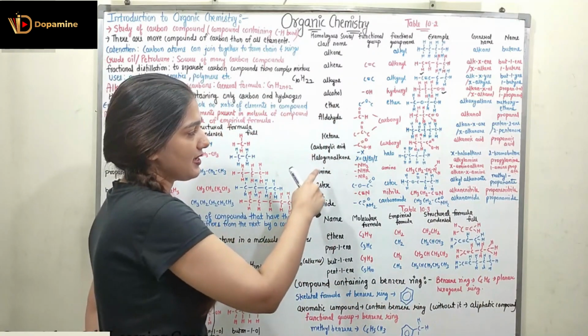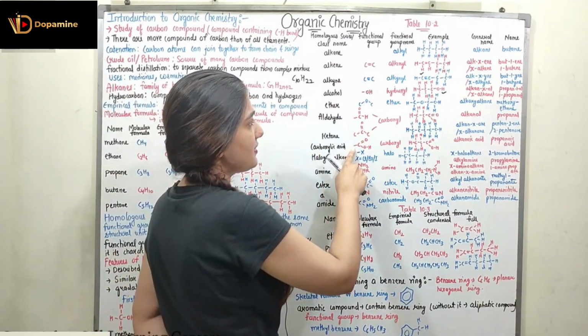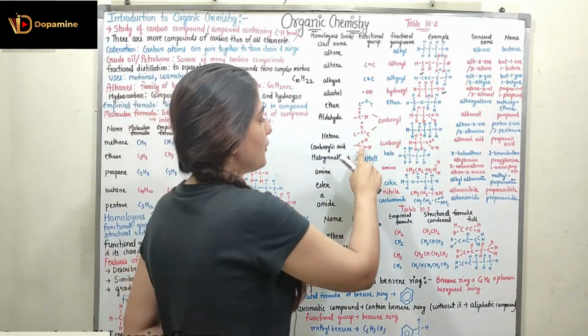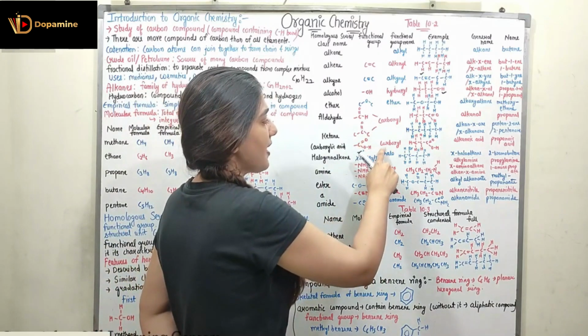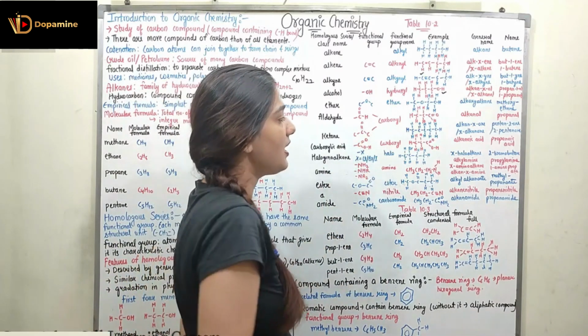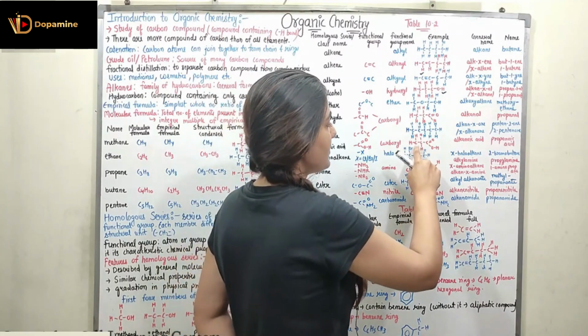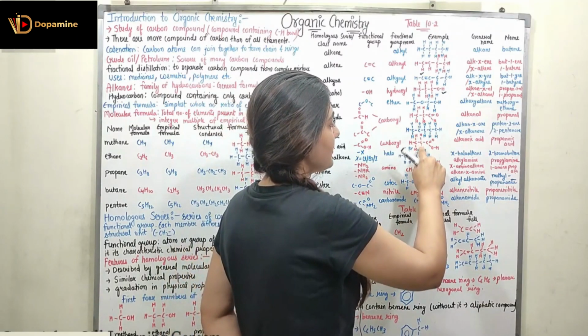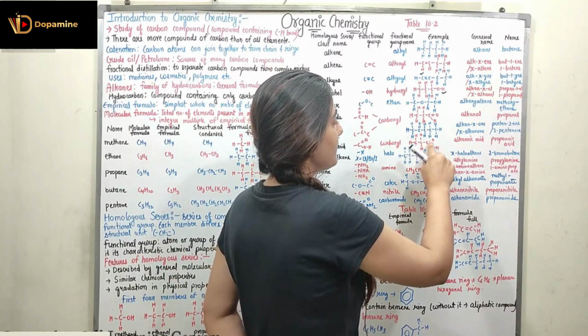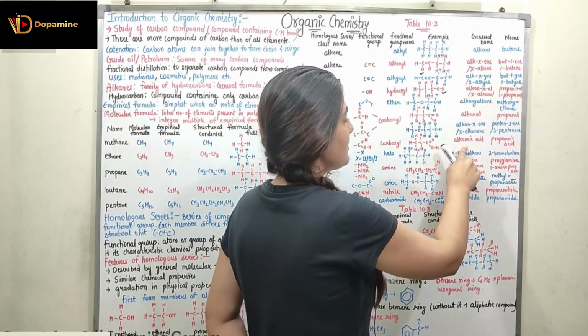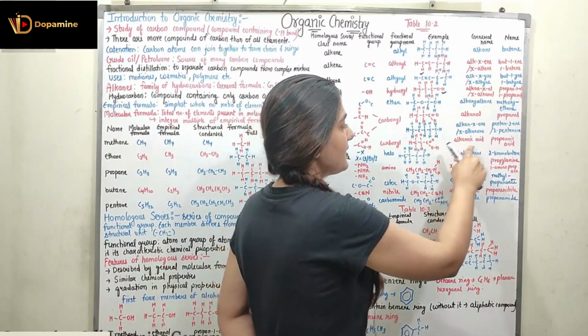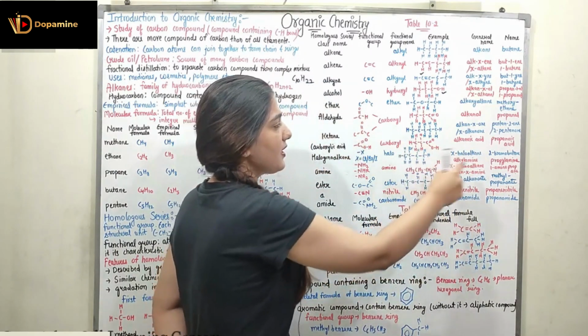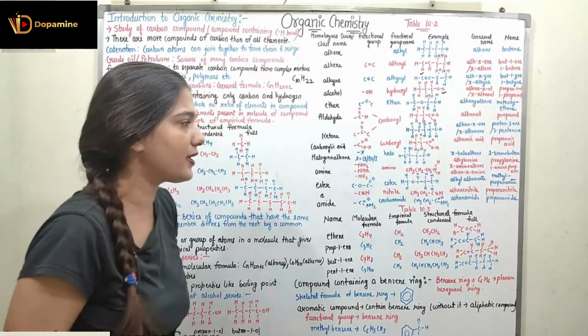Coming to the carboxylic acid. Carboxylic acid can be represented by the functional group C double bond O connected with OH. It's having the functional group name carboxyl. Here we have the example as C connected with 3 hydrogen, then C connected with 2 hydrogen, then C connected with double bond O and OH. This is having the general name alkanoic acid, and because here I am dealing with 3 carbon, it will be having the name propanoic acid.